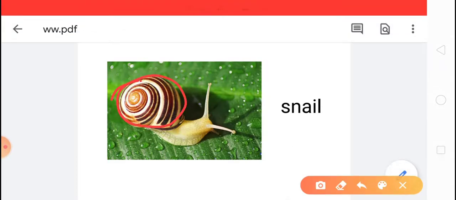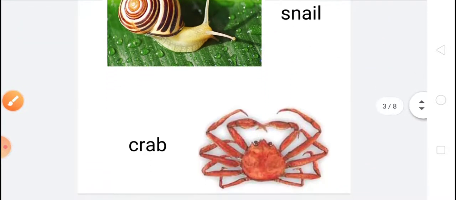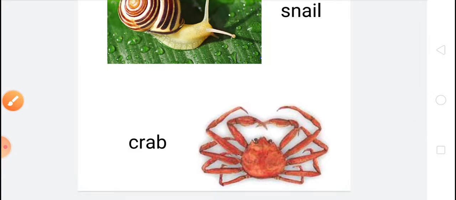This is exoskeleton. If you have seen the snail and the crab, they have a hard outer shell.